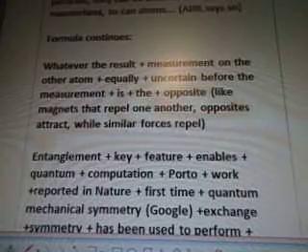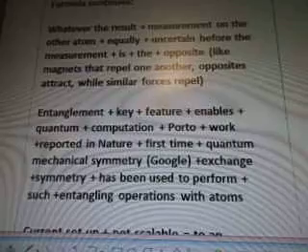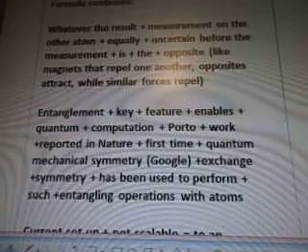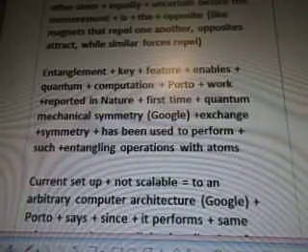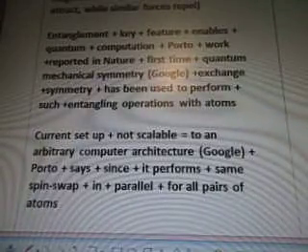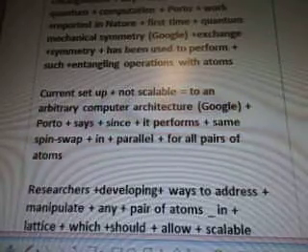Whatever the result, measurement on the other atom, equally uncertain before the measurement, is the opposite. Like magnets that repel one another, opposites attract while similar forces repel. Entanglement. Key features enable quantum computation, work reported in Nature, first-time quantum mechanics symmetry exchange. I'm going to Google that. Exchange symmetry has been used to perform such entangling operations with atoms. Current setup, not scalable to an arbitrary computer architecture.